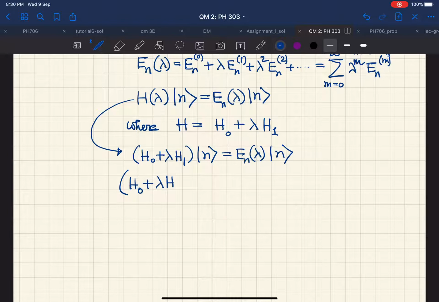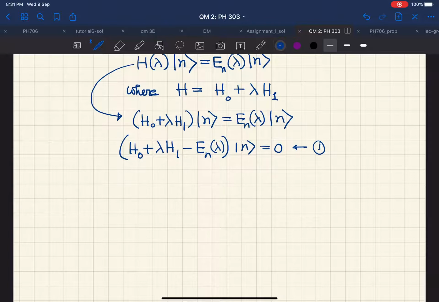We will write it as H0 plus lambda H1 minus En lambda acting on ket n is equal to 0. This is what our time independent Schrodinger equation is. Let us number this equation. And now we should expand it out, keeping in mind that we are trying to collect the coefficients of lambda to the power 0, lambda to the power 1, lambda squared, and so on.